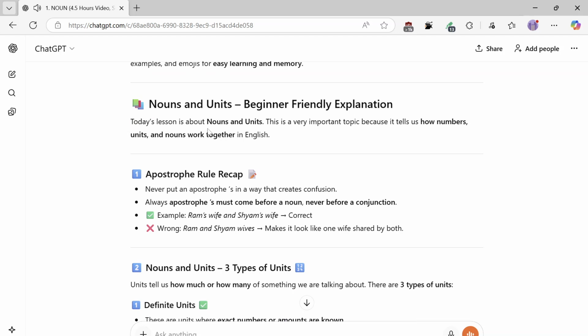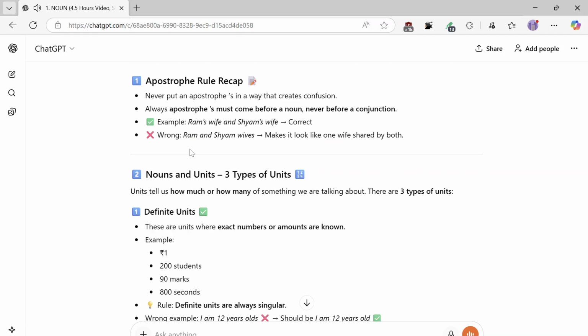Nouns and units, a beginner-friendly explanation. Today's lesson is about nouns and units. This is a very important topic because it tells us how numbers, units, and nouns work together in English. Apostrophe rule recap: never use apostrophes in a way that creates confusion. Always place the apostrophe with a noun, never before a conjunction. Example: Ram's wife and Shyam's wife, correct. Wrong: Ram and Shyam wives makes it look like one wife shared by both.